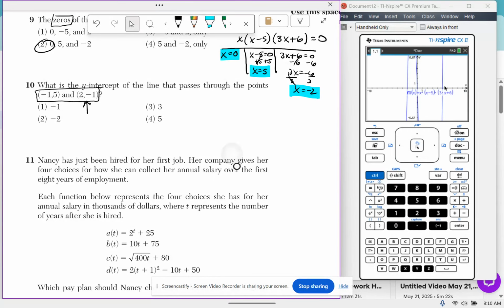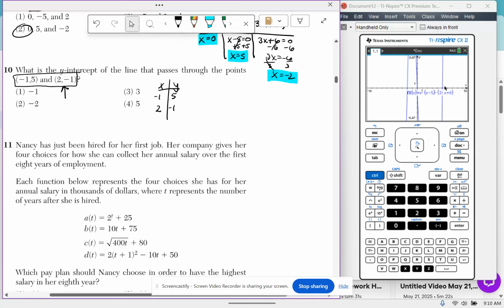I got this. So I'm going to find the slope between the 2 points first so I can use it in my equation. Negative 1, 5, 2, negative 1. The slope between these 2 points is going to be, how do I get from 5 to negative 1? I subtract off 6. How do I get from negative 1 to 2? I add 3. Change in y over the change in x is going to give me negative 2. So I now have a slope of negative 2.